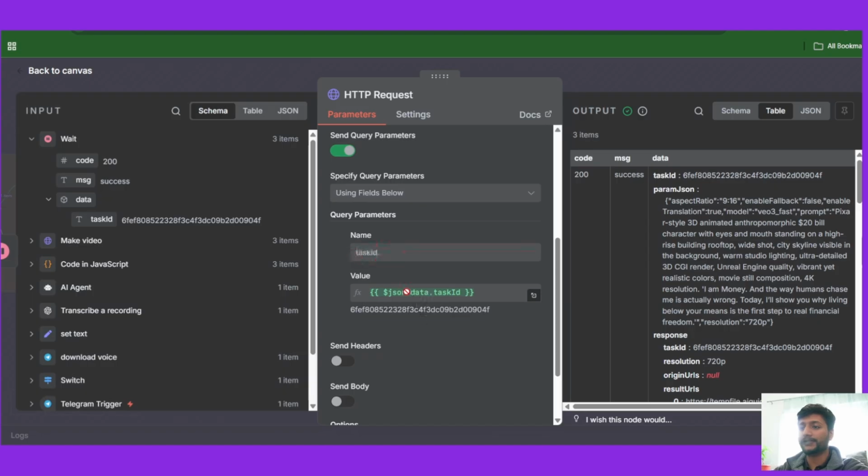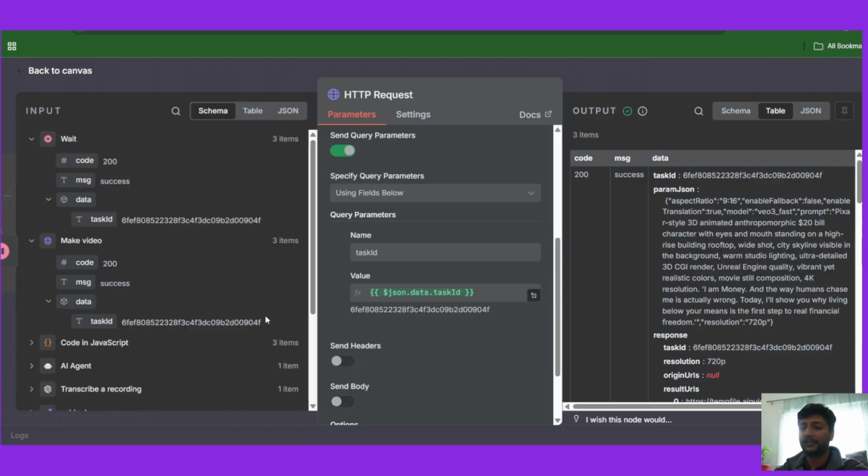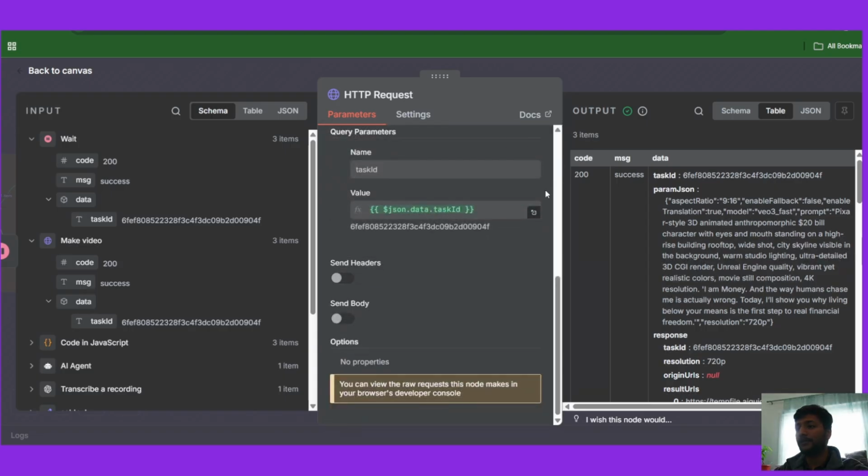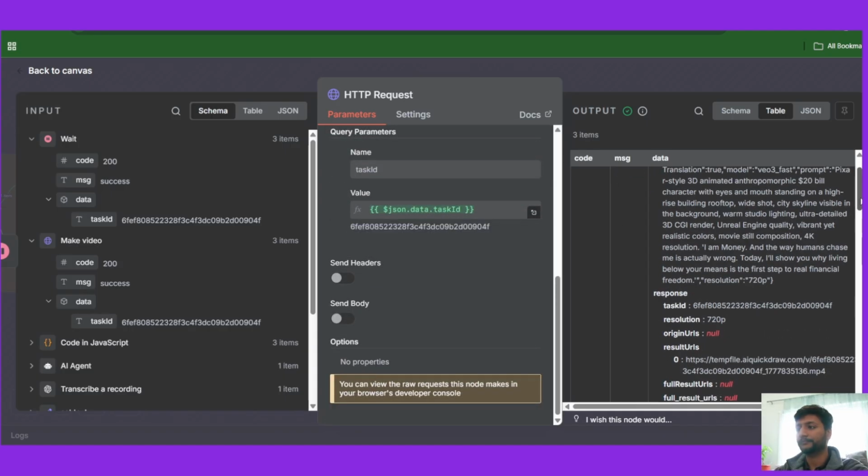And we need to input the task ID. The task ID comes from the previous node. We have here, this is the task ID that we need. So we need to pull out the status of this video. So we use this task ID right here. And once you execute this, this is the message that's going to come.